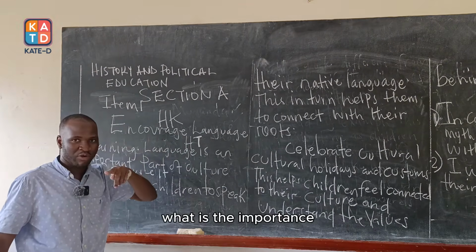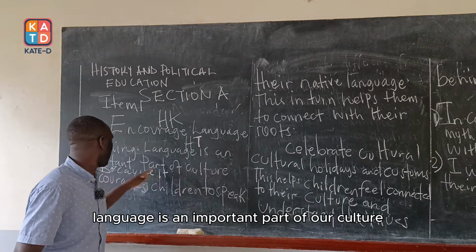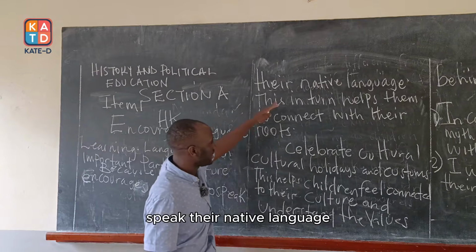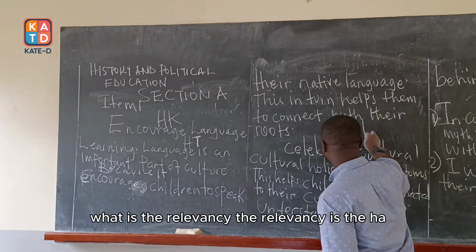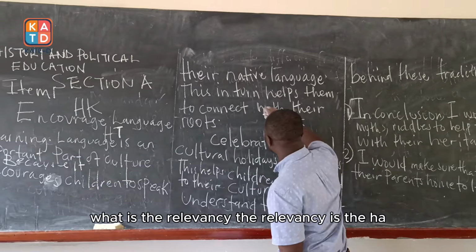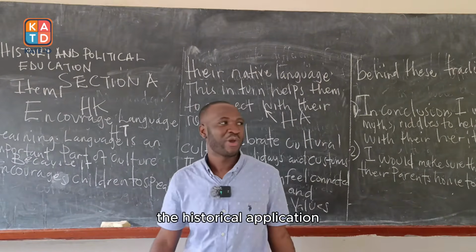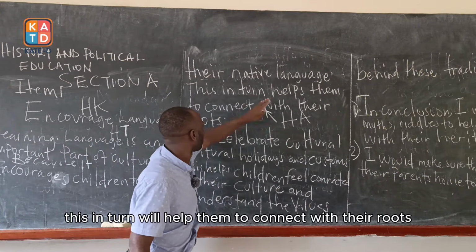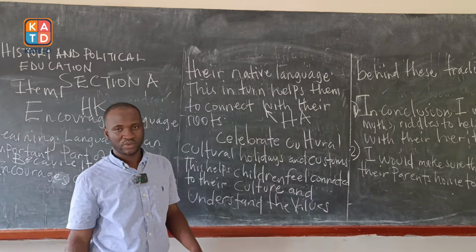What is the importance? Language is an important part of our culture because it encourages children to speak their native language. What is the relevance? The relevance is the HA, the historical application. What is the application? What will be the outcome? This in turn will help them to connect with their roots.